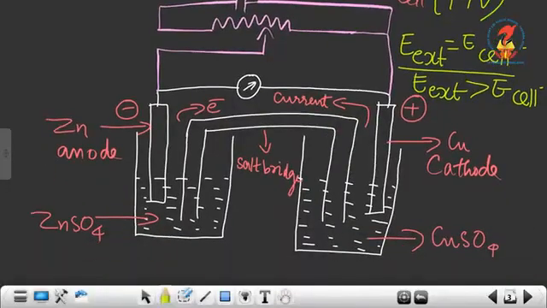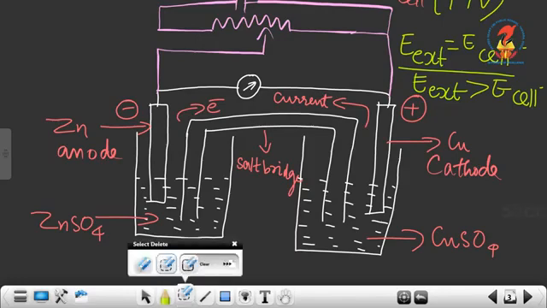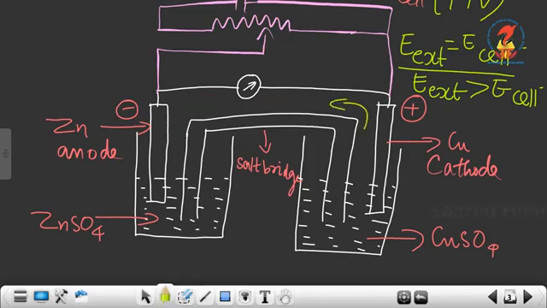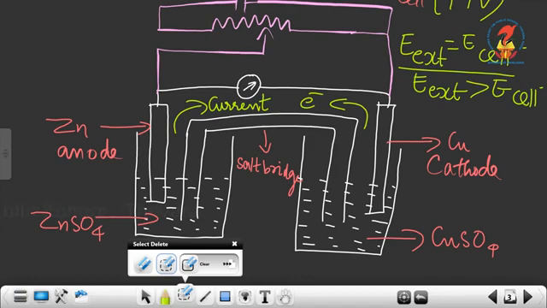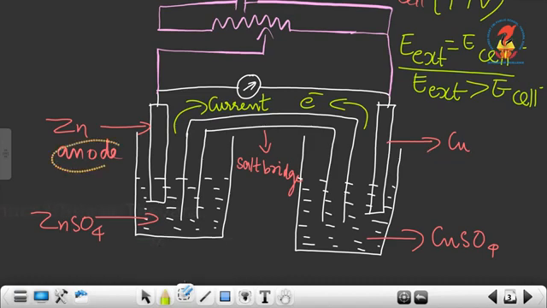Now in this case, when external potential becomes greater than cell potential, the electrons will flow from cathode to anode and the current will flow from anode to cathode, which means our anode and cathode are interchanged. That is, again I have to change this plus minus. Now we know that electrons will flow from anode to cathode. So our copper will act as anode now